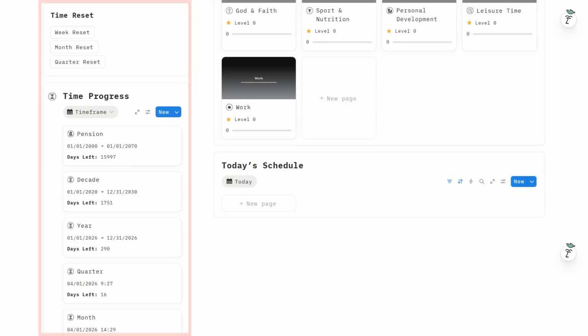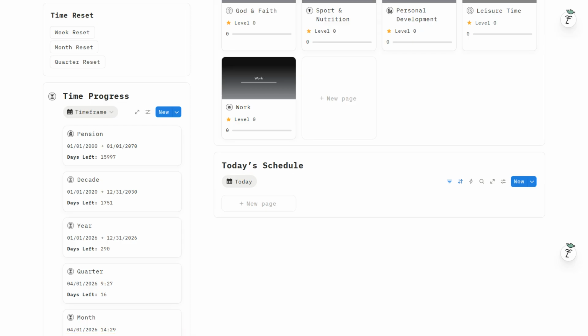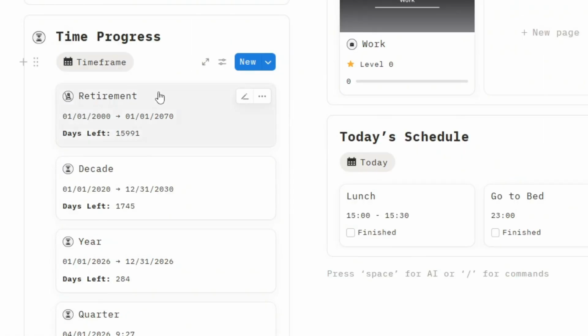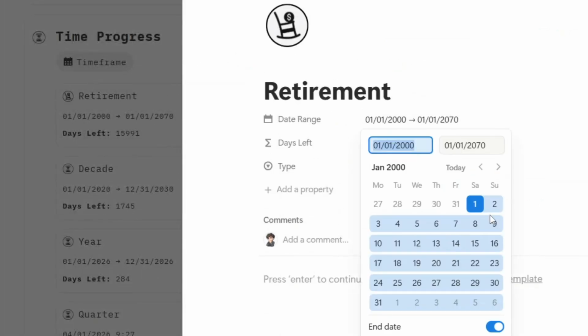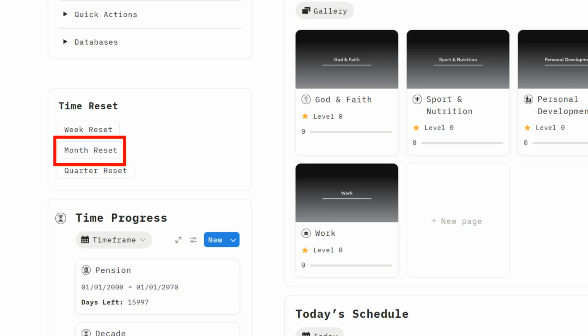Below the sidebar, you'll see the time progress section. This area shows how many days remain in important time periods such as the current week, month, quarter, and more. Each entry includes a name, a date range, and the number of days remaining. For example, the retirement date can be customized by clicking on Date Range under the retirement entry and selecting your desired retirement date. Above the Time Progress section, you'll find the Time Reset buttons. When a time period ends, you can quickly reset the counters by pressing the respective button for the week, month, or quarter. For longer periods such as the year or decade, you can simply adjust the date range manually.